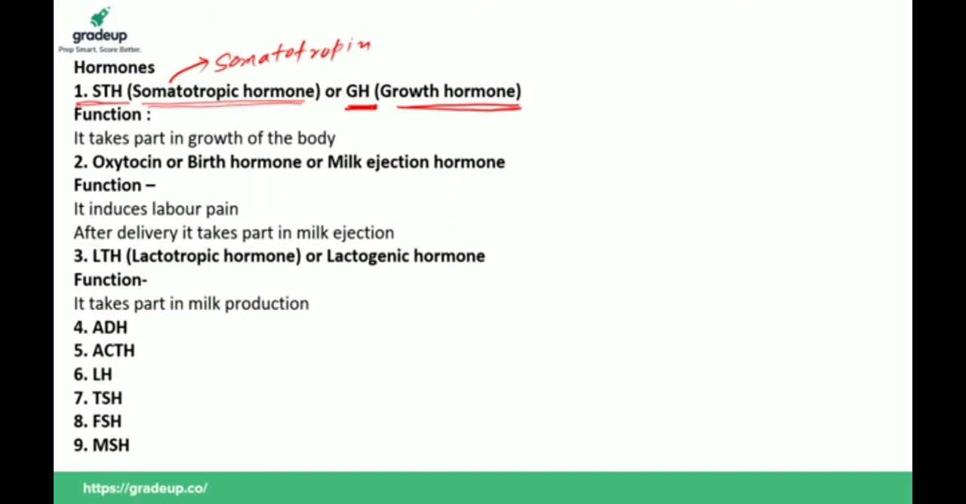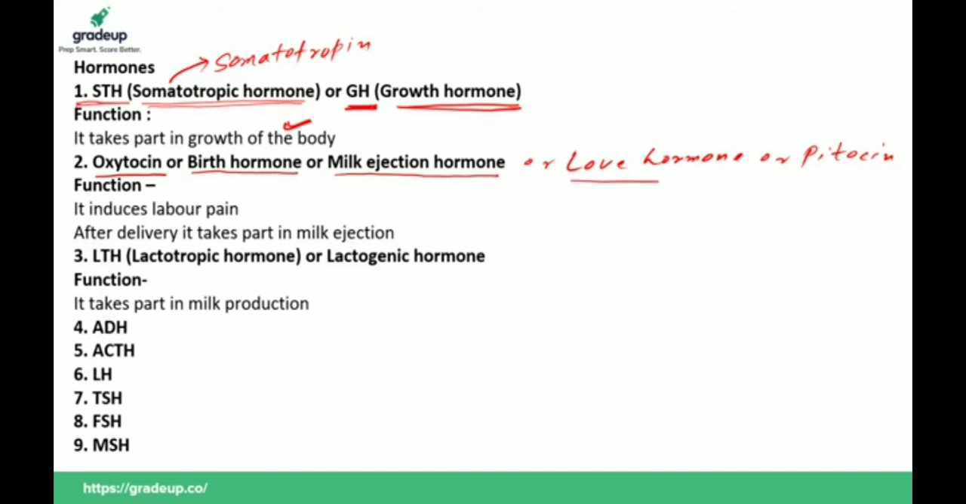What is the function of this hormone? As the name indicates, GH, that is growth hormone, takes part in growth of the body. The second hormone secreted by the pituitary gland is oxytocin, which is also known as birth hormone, milk ejection hormone, or love hormone. This hormone is also called pitocin.